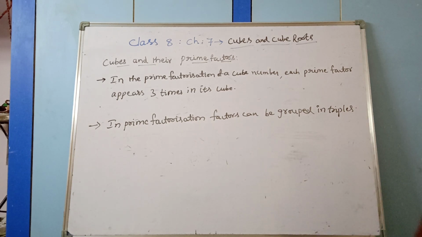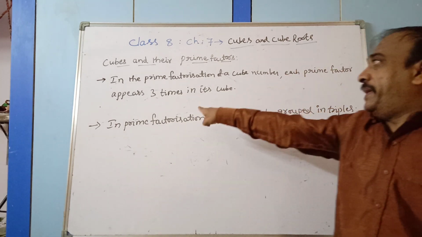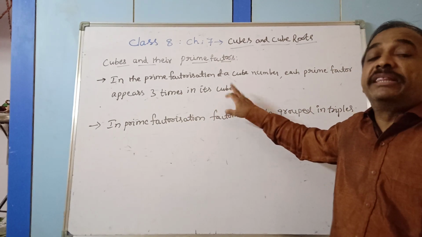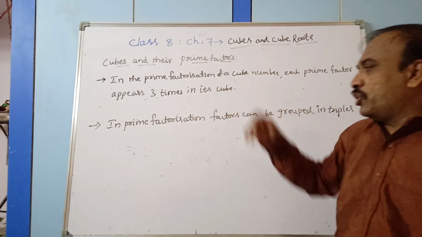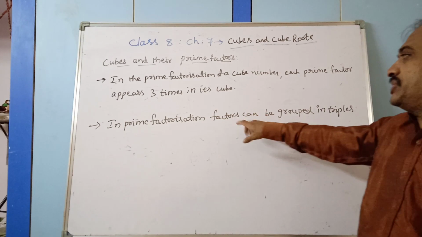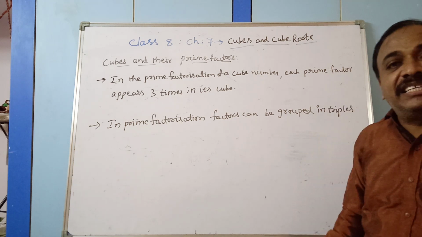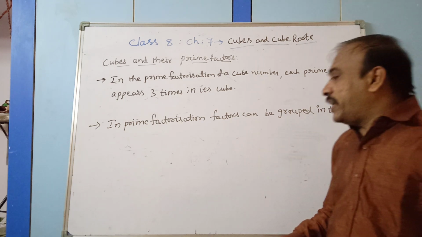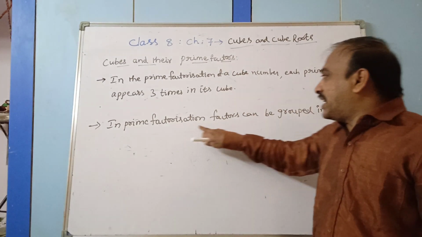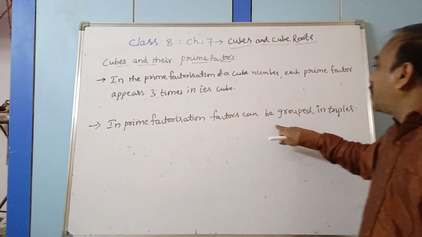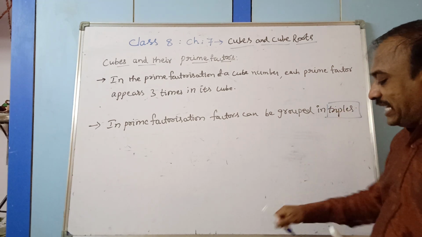So, in the prime factorization of a cube number, each prime factor appears 3 times in its cube. This is the point which we need to remember. And one more point you see: in prime factorization, factors can be grouped in triples. In which prime factorization? Prime factorization of a cube number. We are talking about only cube numbers. Triples means groups of 3, like this.